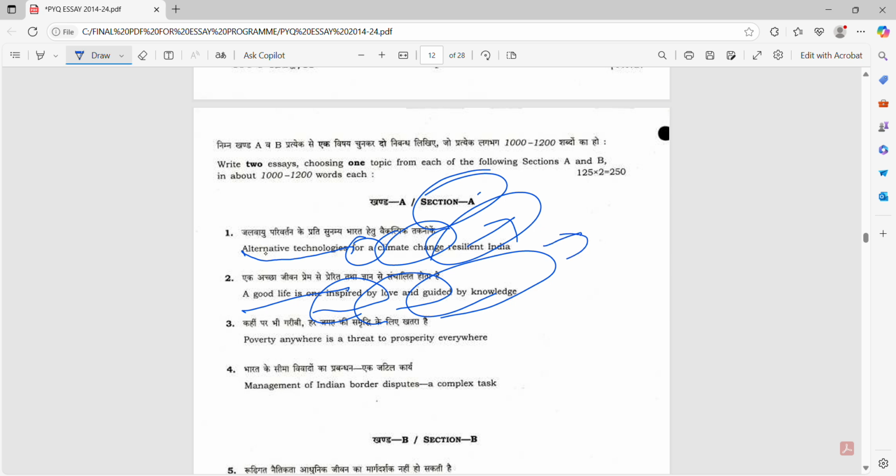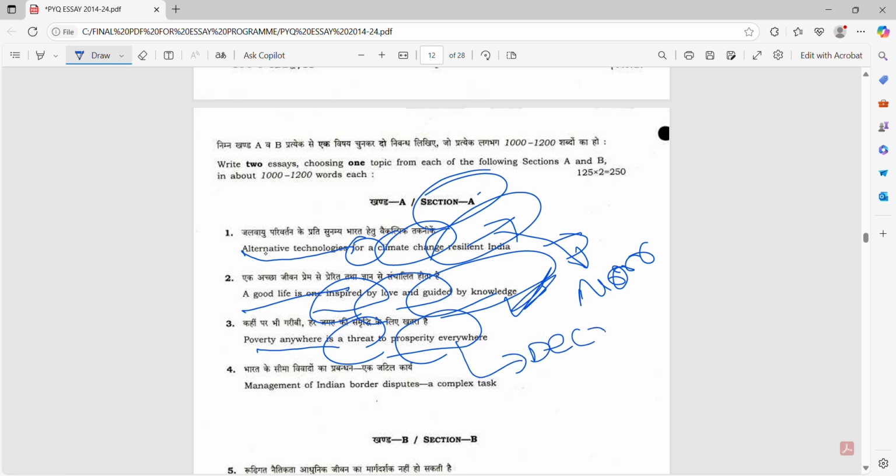Okay, this is also a narration based question. Sorry, this is assertive type and this is a narration based question. Poverty anywhere is a threat to prosperity everywhere. This can be a descriptive essay or statement based question.